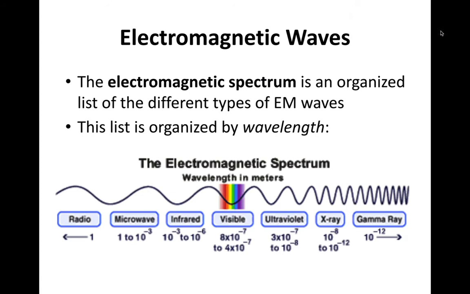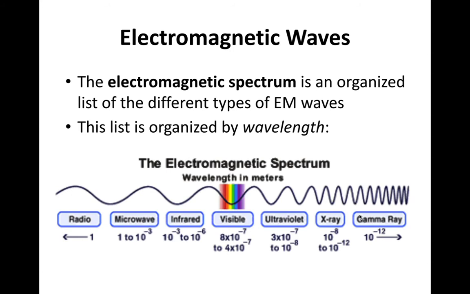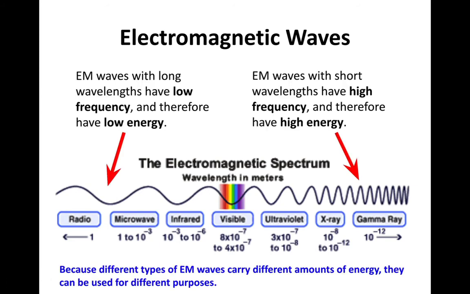All right, so this is a picture of the electromagnetic spectrum. All it does is list all seven of those waves in order from biggest wavelength, like we see down here at the radio wave, to the smallest wavelength, like the gamma, or we can look at the highest frequency. The waves are crammed together on the gamma ray side, the biggest frequency, to the longest wavelength on the radio side. And this shows you the same thing, except we add one important piece here.